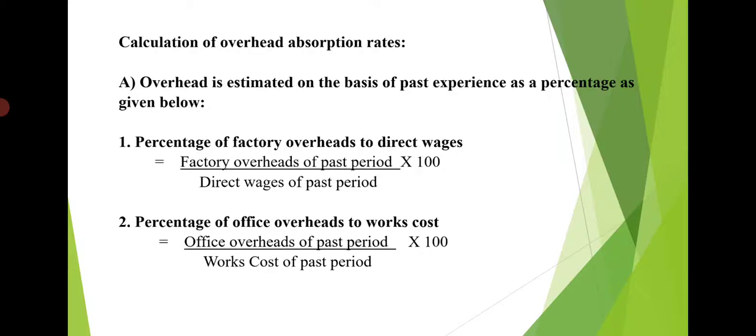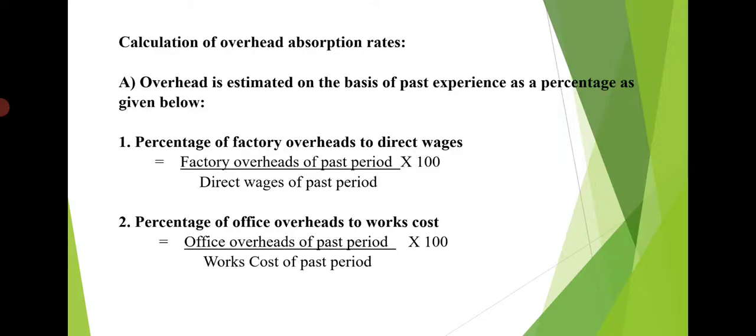So first absorption rate is the factory overhead absorption rate. So first is percentage of factory overheads to direct wages. So if factory overhead percentage is to be taken, it has to be taken on the direct wages. So for that, factory overheads of the past period into 100 divided by direct wages of the past period. So then we will get the percentage and that percentage is to be applied on the estimated cost sheet.